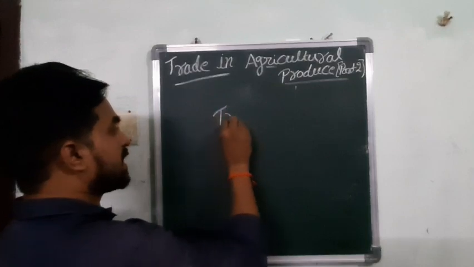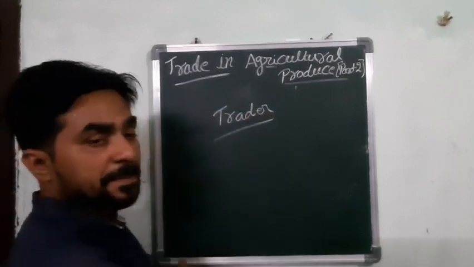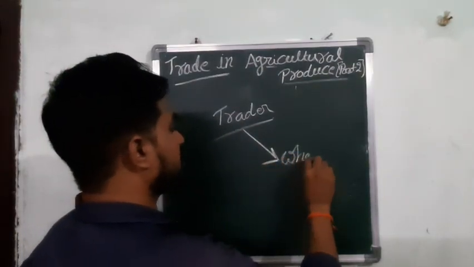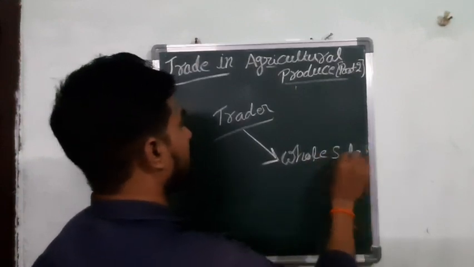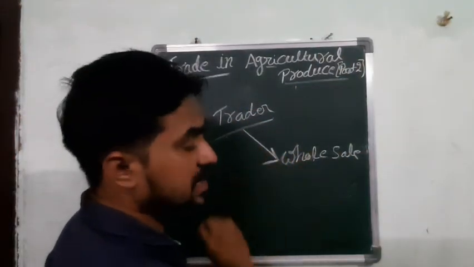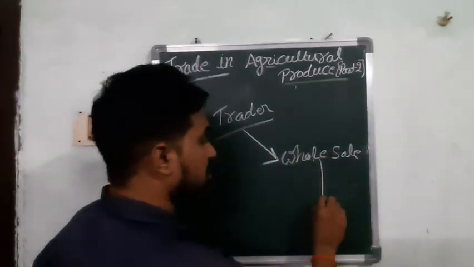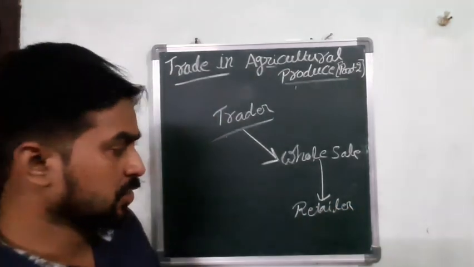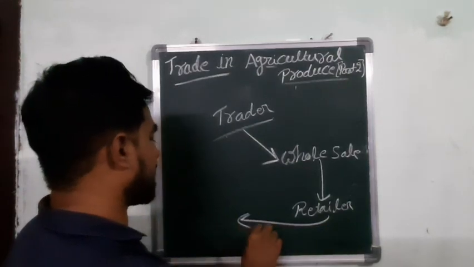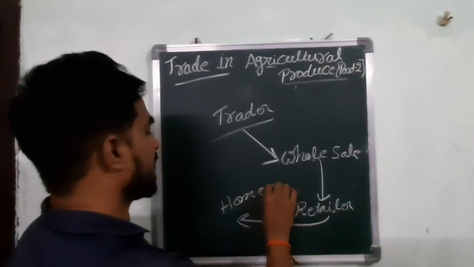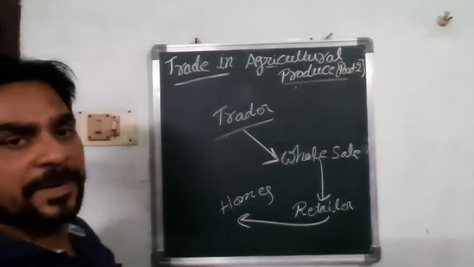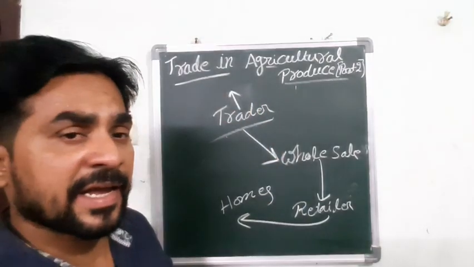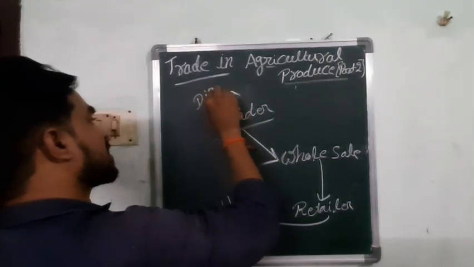First, trader. Trader means a businessman, and big traders you can find. From traders, wholesalers can buy goods. From wholesalers, retailers can buy the goods. So you know that from retailers it can go directly to homes, each and every home, from one place to another place. Traders can buy goods from the distributors.